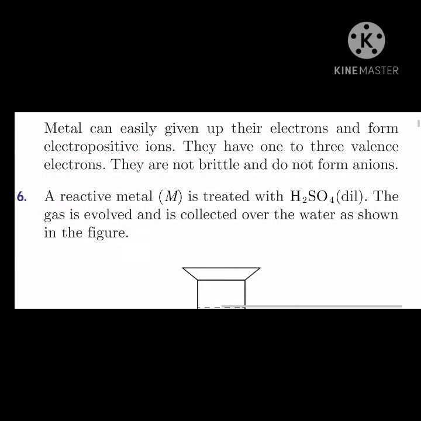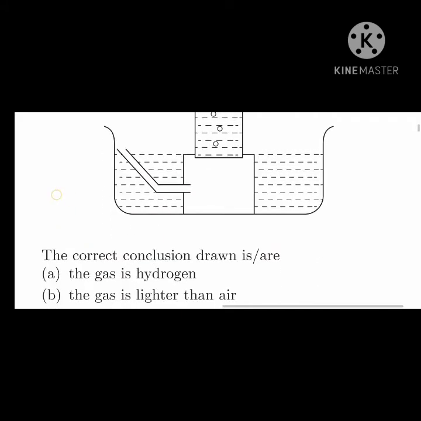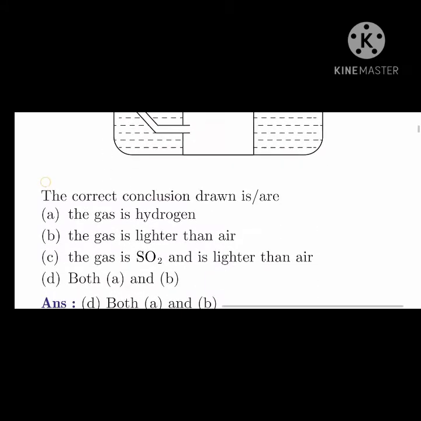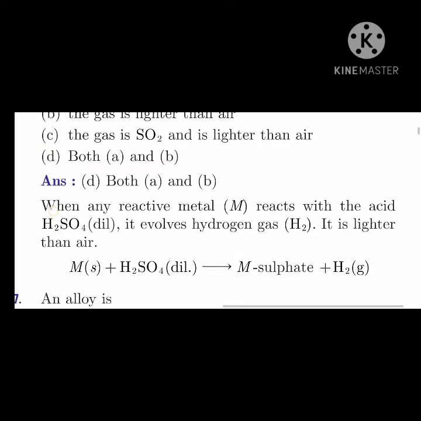Okay, a reactive metal M is treated with dilute H2SO4. The gas evolved is collected over water as shown in the figure. So they have given the figure. So the correct conclusion drawn is both A and B. So what is A? The gas is hydrogen, and B is the gas is lighter than air. Okay.